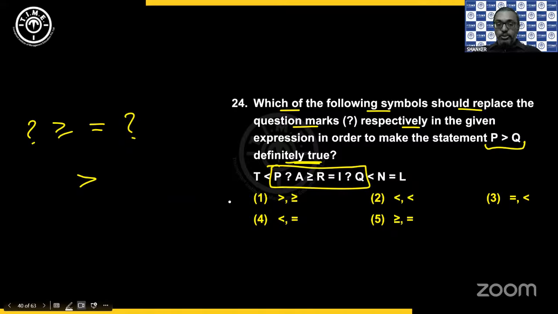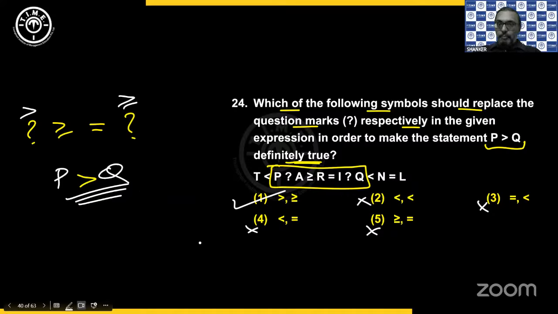And the only option that is available is my first option, because second option greater than not there, third option not there, fifth option not there, fourth is not there. Only first option is available where you can have greater than here and greater than or equals to here. So everywhere you can consider greater than, and that is what we get between P and Q. Okay.